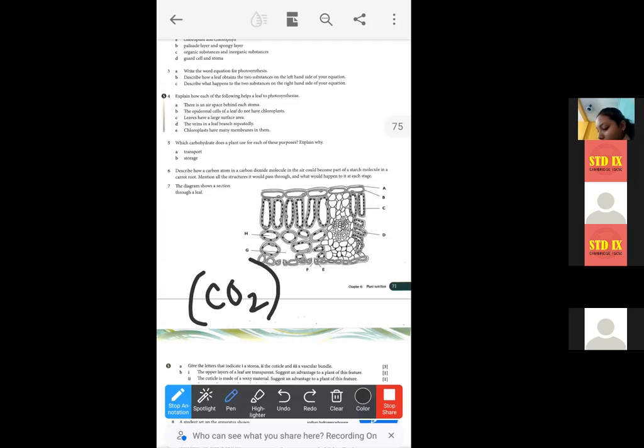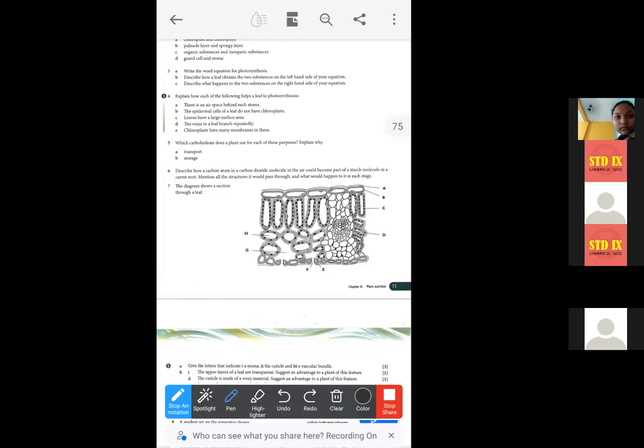And then it diffuses to all the palisade and spongy mesophyll cells. What are the palisade and spongy mesophyll cells? These are the spongy mesophyll cells, and these are the palisade mesophyll cells, right?